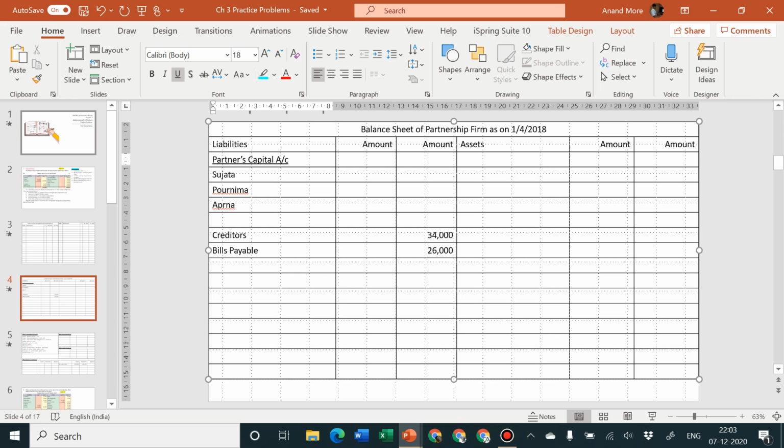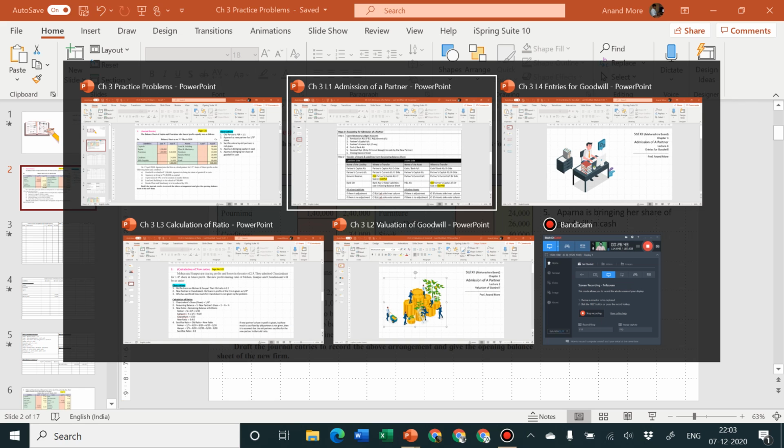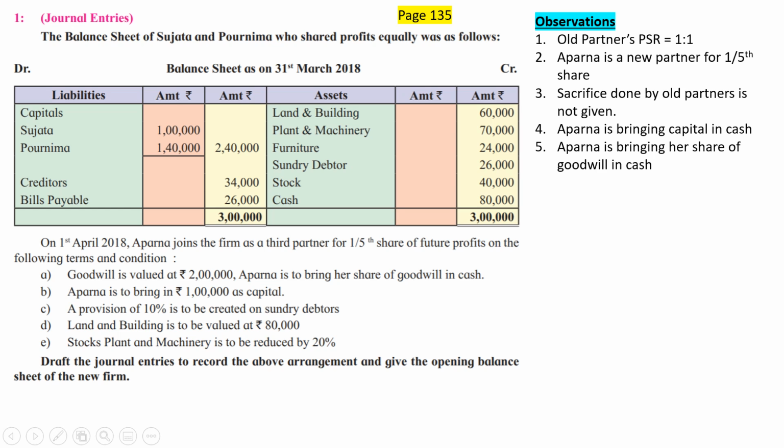Okay, so here we have completed the first part, that is, liabilities are posted by us. Let us now consider the second part of the problem. Here it is. Asset side. What is going to happen to the asset side? Land and building, there is an adjustment. Since there is an adjustment, land and building will go to the balance sheet asset side in the inner column. Plant and machinery, again it will go to the inner column because adjustment number E talks about stocks and plant and machinery. So land and building inner column, plant and machinery inner column.